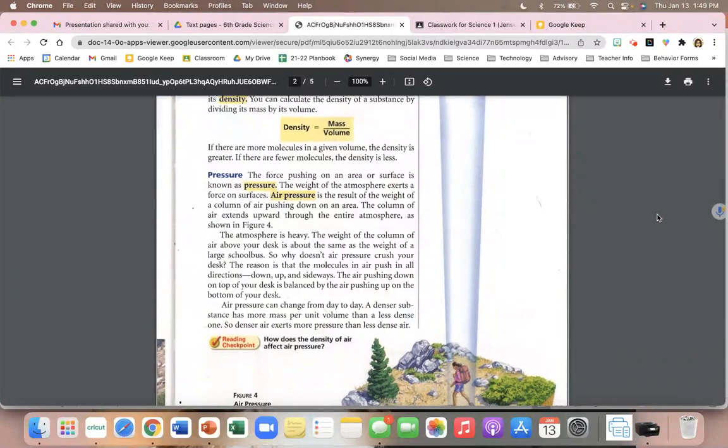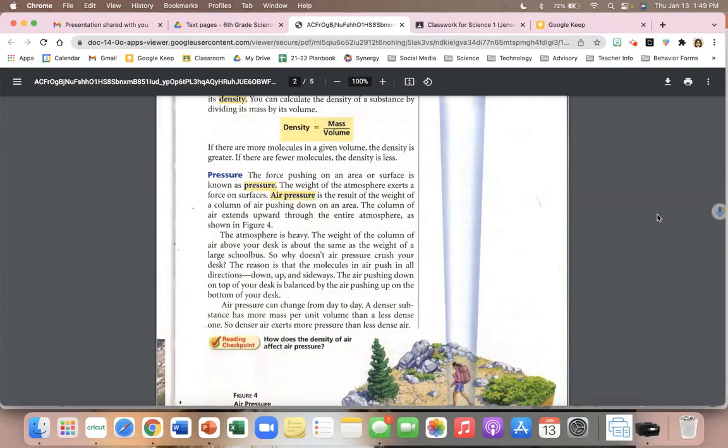Pressure. The force pushing on an area or surface is known as pressure. The weight of the atmosphere exerts forces on surfaces. Air pressure is the result of the weight of a column of air pushing down on an area. A column of air extends upward through the entire atmosphere, as shown in Figure 4.